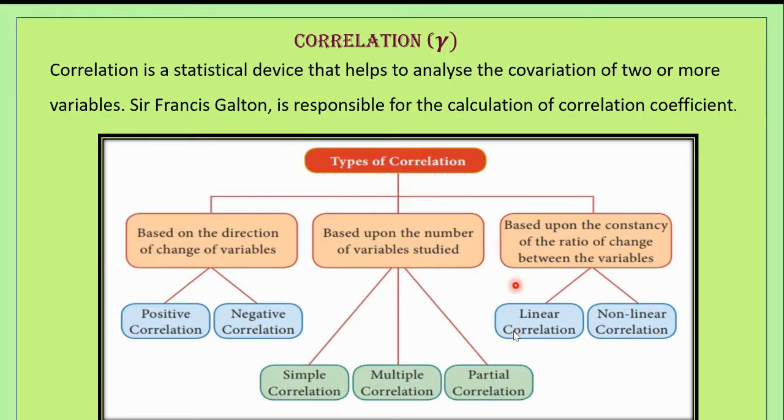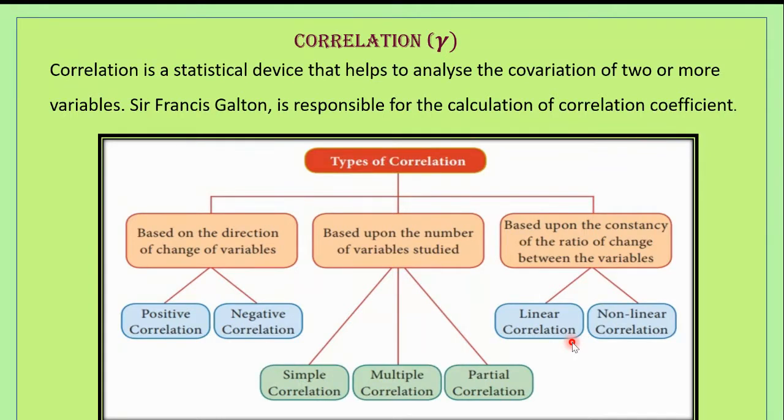The last one is correlation based upon the constancy. We have the linear correlation and the non-linear correlation. Linear means the values form a straight line. Non-linear means the values do not form a straight line. Correlation is said to be linear when the amount of change in one variable tends to bear a constant ratio to the amount of change in the other.